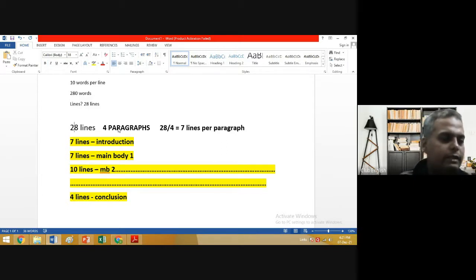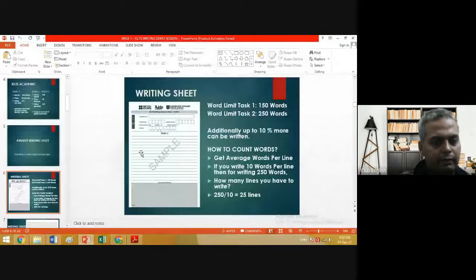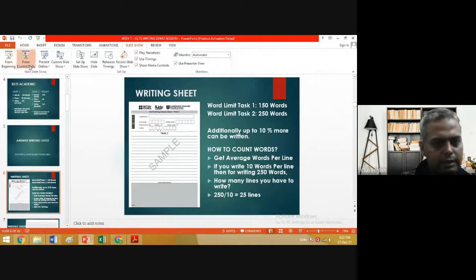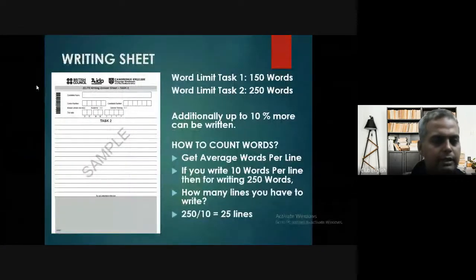So try to understand. In introduction, generally three elements are there which you need to write. So it generally takes 70 to 80 words. Sometimes people write in 40 or 50 words also. Then you can increase this by 10 or reduce it. So it depends. I just need to give you an idea about how to write this. It's very important. So this is the fun of writing sheet.